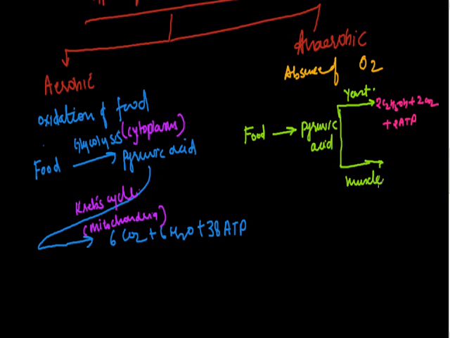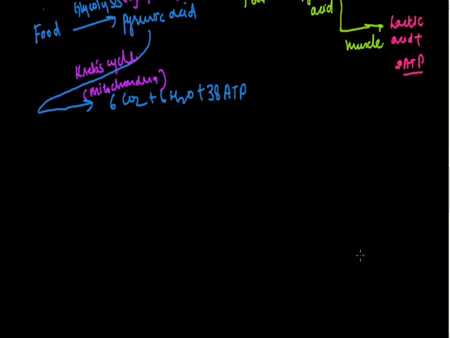On the other hand, if this anaerobic respiration occurs in muscles, lactic acid is an important byproduct and very little energy, that is the same 2 ATP molecules of energy, is released. This anaerobic respiration occurs in the muscle cells only during vigorous exercise. When a person is doing vigorous exercise or jogging or fast running, at that time the muscles of the person switch from aerobic respiration to anaerobic respiration. Now, there are various steps of respiration.